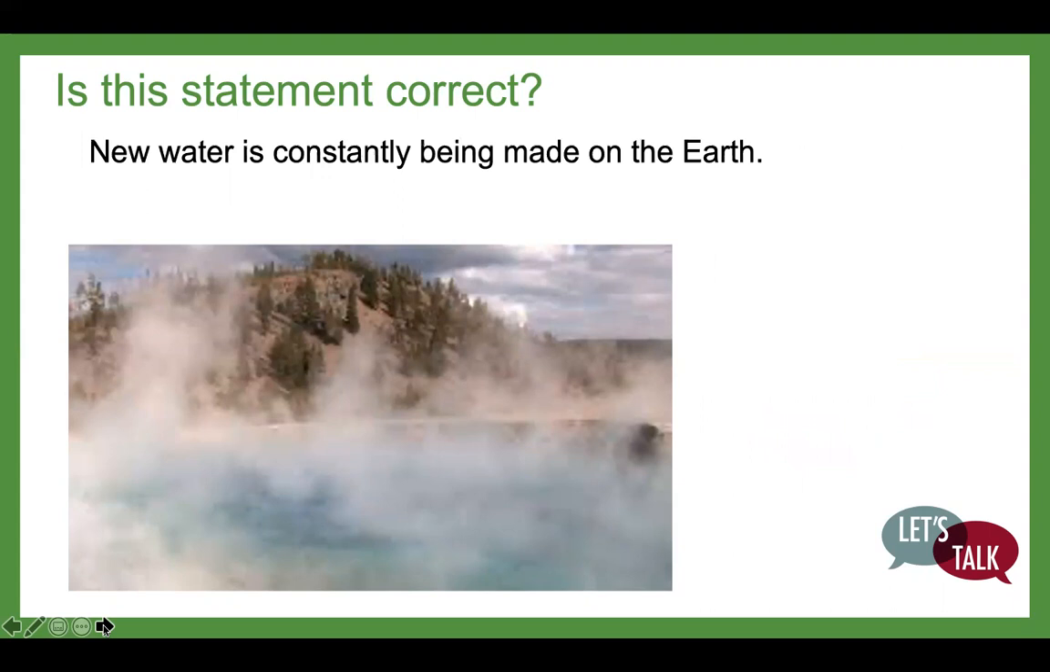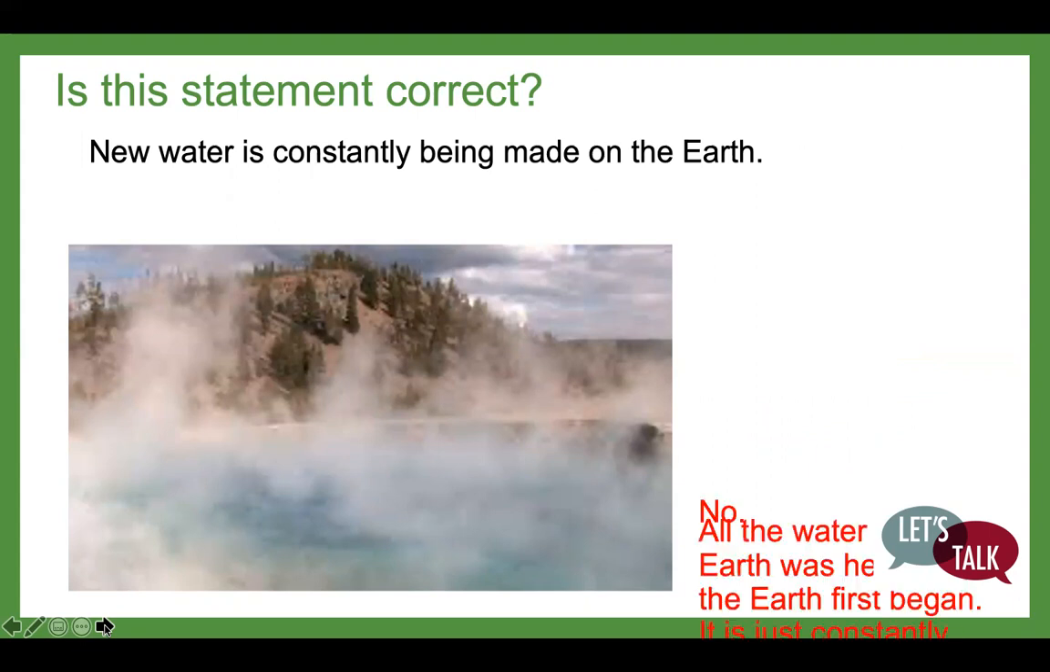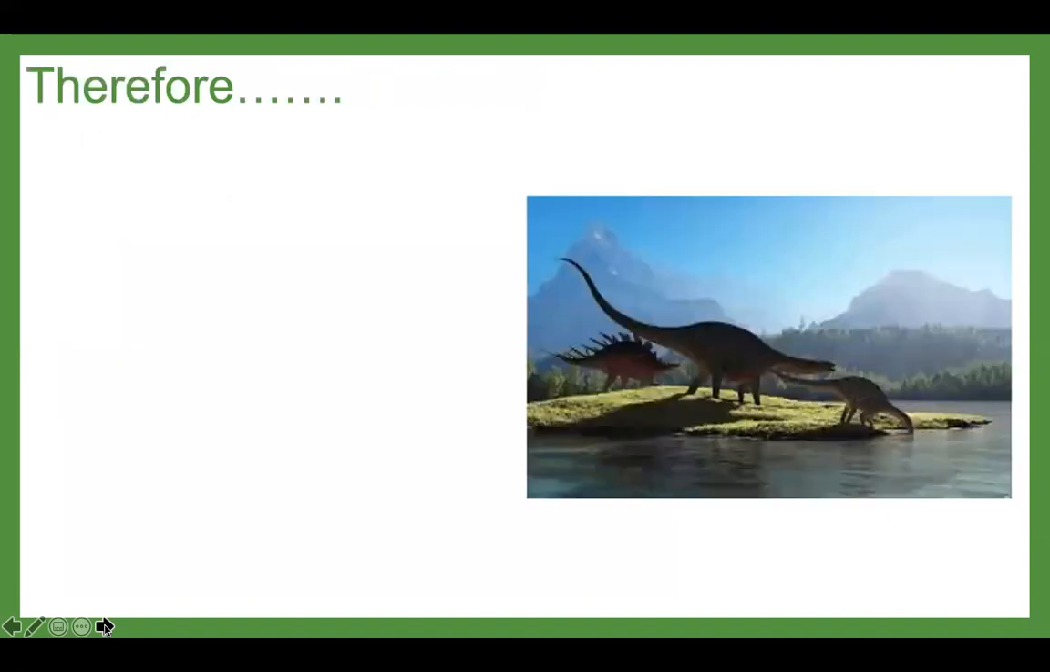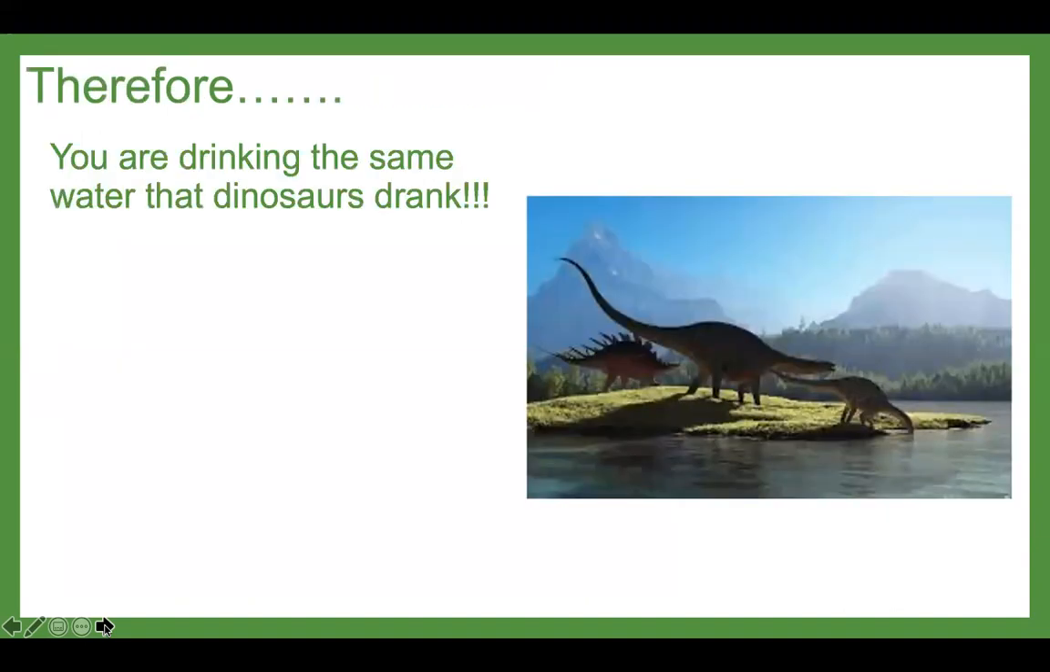How about this statement? New water is constantly being made on the earth. Pause the screen and have a think. Again, this is incorrect. All the water on the earth was here when the earth first began. It's just constantly cycled, okay? Therefore, you are drinking the same water that dinosaurs drank. How about that?